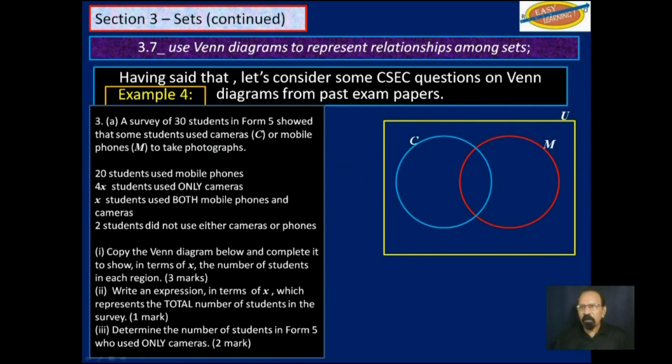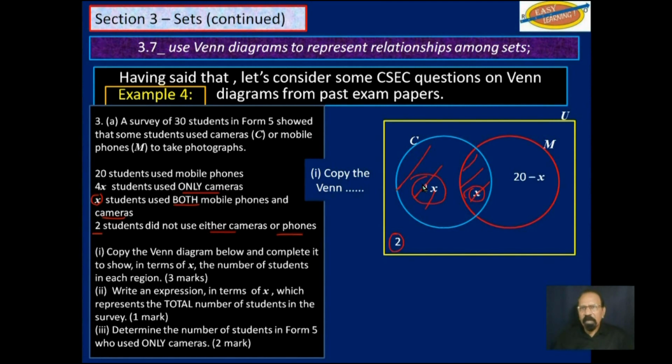So let's start filling in the easiest part. 2 students did not use either camera or phone, so we could easily fit those 2 students out here. We also know that X students use both mobile phones and camera, so that would be this part in here. So we put X here. We know that 4X students use only cameras, not mobile phones. So we'll put that in this part here, 4X.